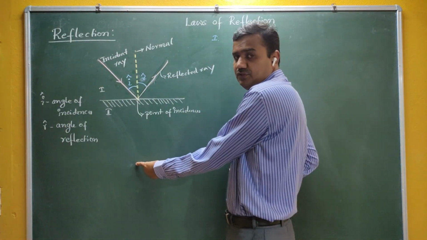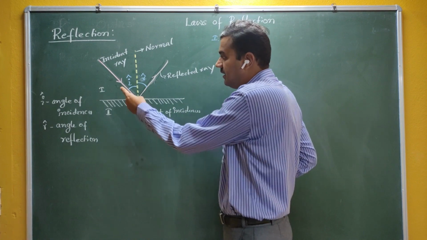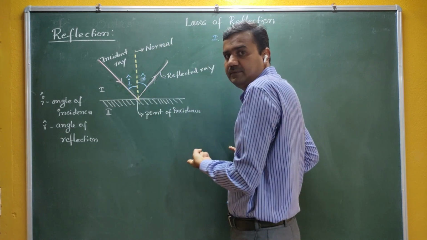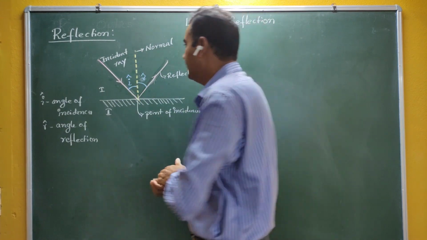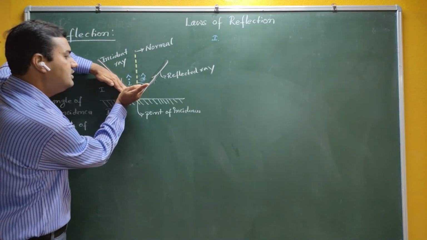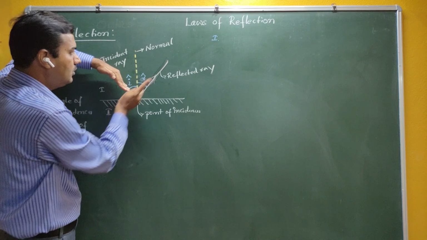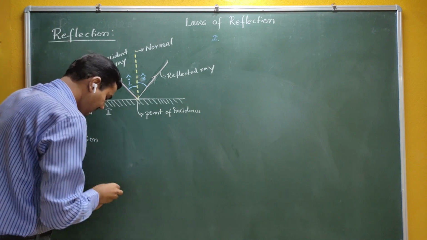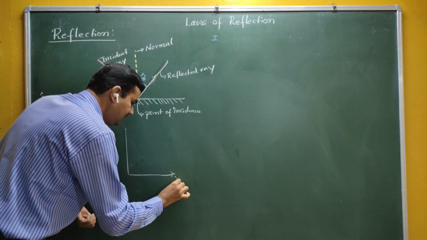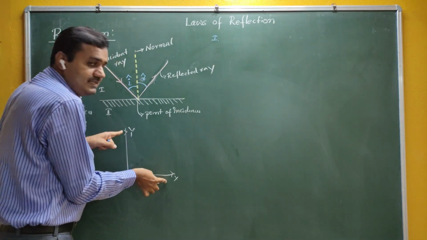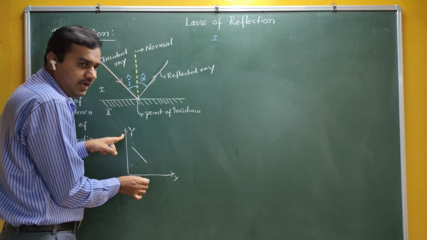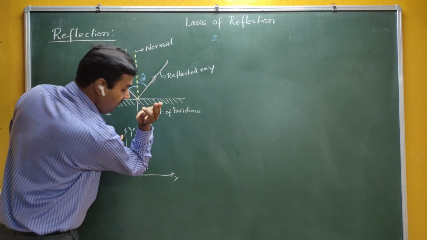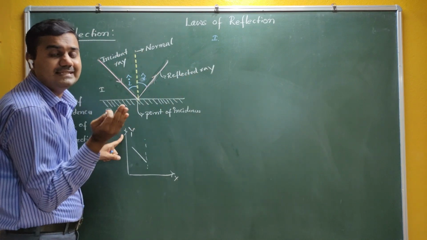You can see here, this is the plane of the board, and I have drawn this incident ray, normal and reflected ray on the same plane. This condition should be satisfied. The incident ray is going in this particular plane. If I take this as the x-axis and this one as the y-axis, this is the plane which contains x and y. Your incident ray is in x and y, your normal is also in x and y, but your reflected ray is in some other plane, some xz plane.